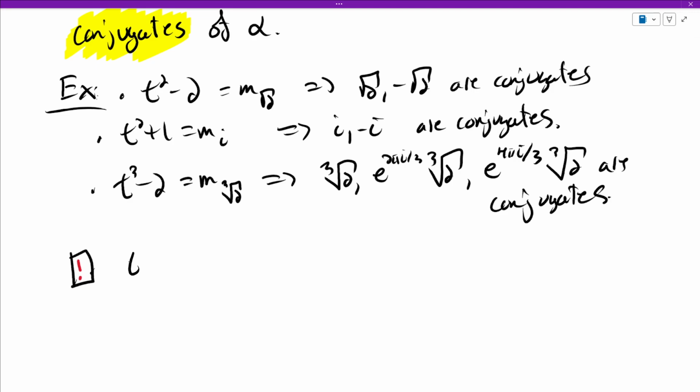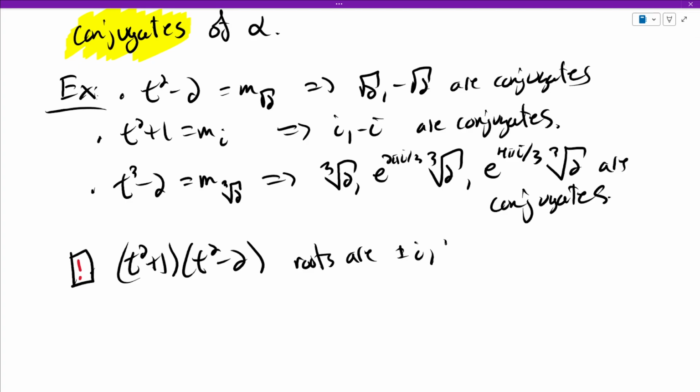If we looked at the polynomial t squared plus 1 times t squared minus 2, the roots are plus or minus i and plus or minus root 2. And you might be tempted to say that they're conjugates, but this is not irreducible. It is evidently reducible because I gave it to you factored, right?